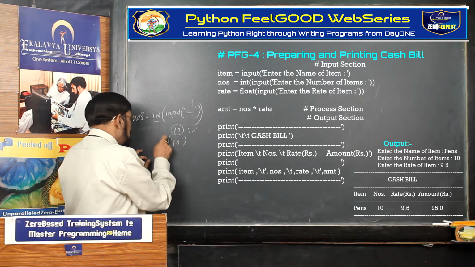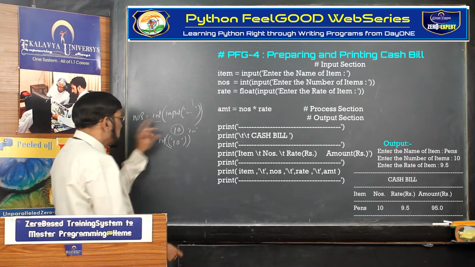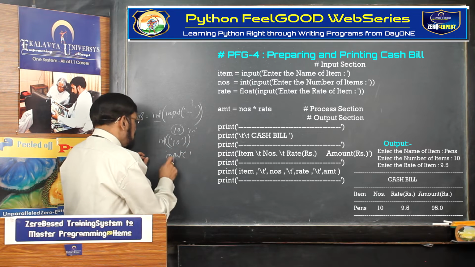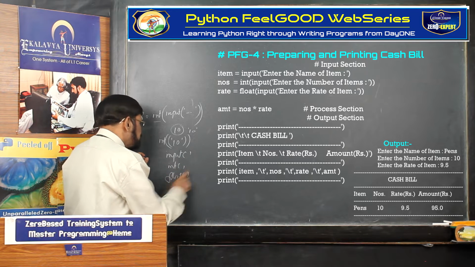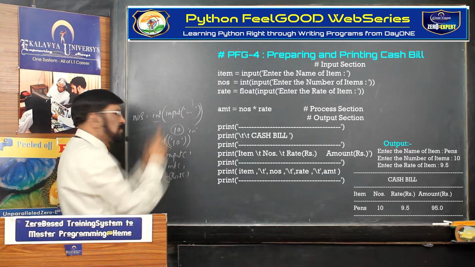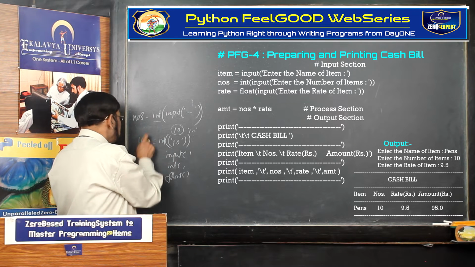If we have to convert to int, the int function is there. Now how are we writing the input function? This is the input function, this is the int function, this is the float function. So within the int function you have to write the input function. Then as a result, this becomes 10.